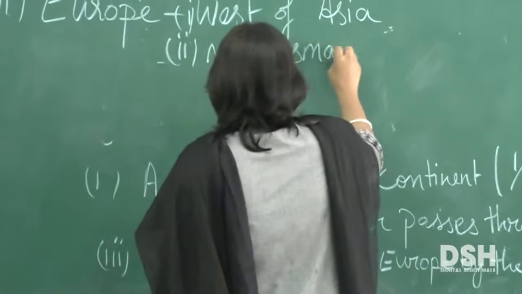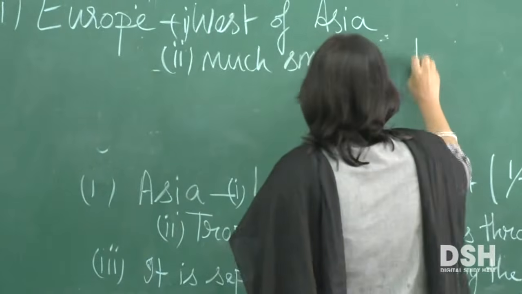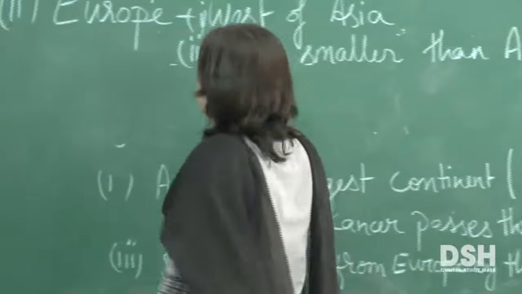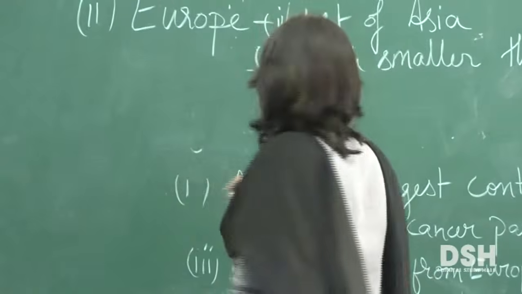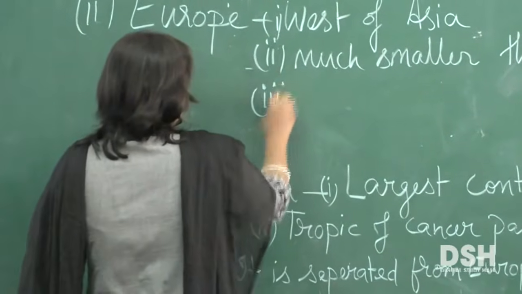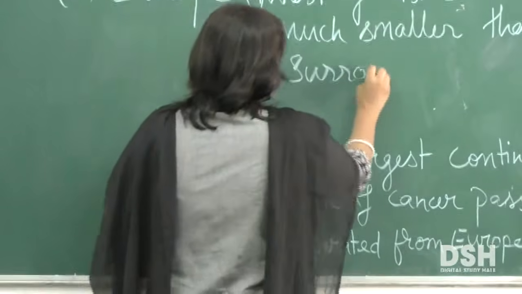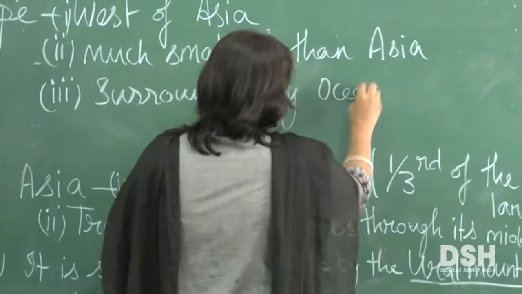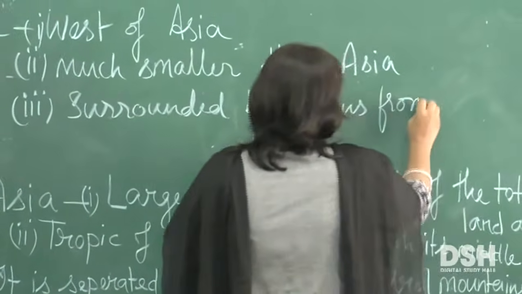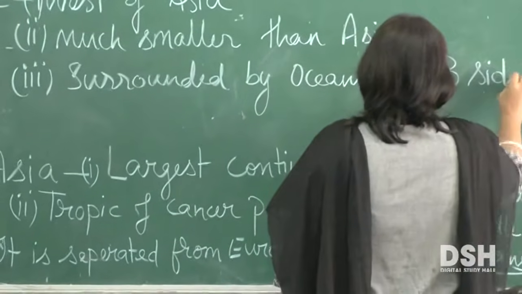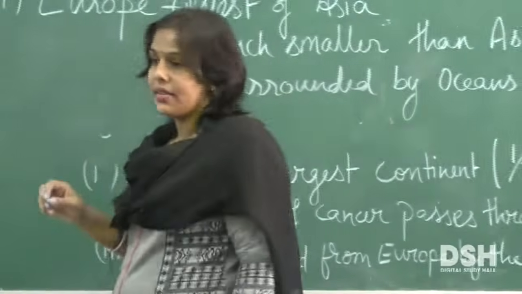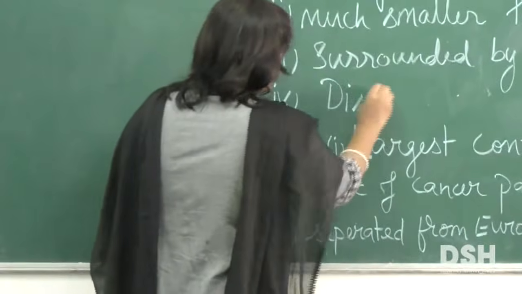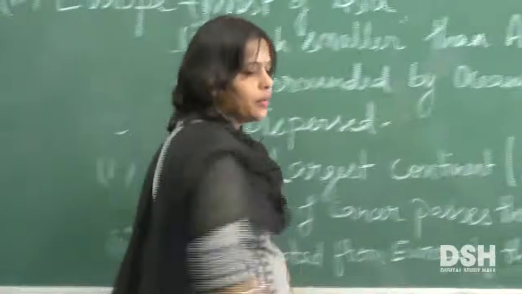Much smaller than Asia. And the other thing that you noted down was? Surrounded by water bodies from how many sides? Three sides. And the fourth important characteristic which you observed was that it is dispersed and not concentrated, isn't it? Dispersed.